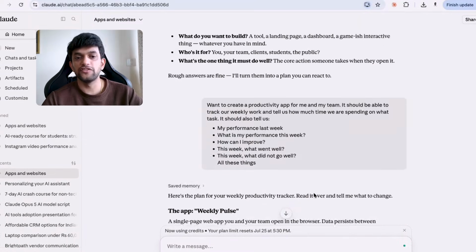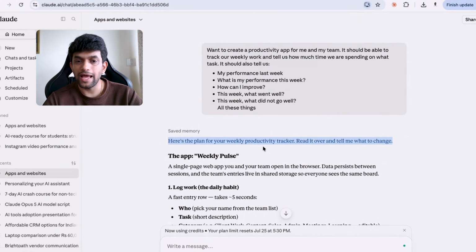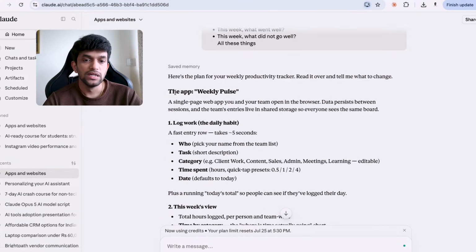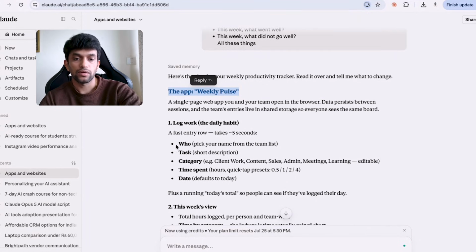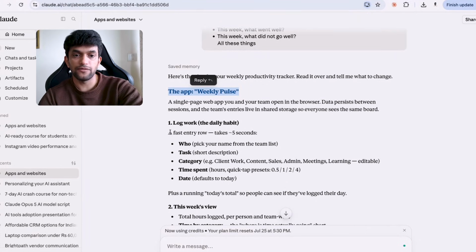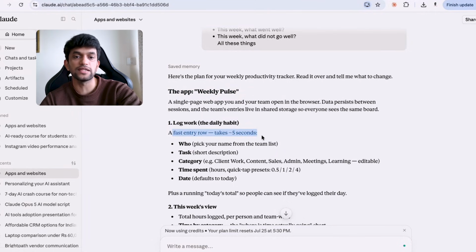Yes. So it is giving me an overview. Here is the plan for your weekly productivity tracker. Read it over and tell me what to change. The app is called Weekly Pulse. Okay. Log the daily habit. A fast entry row takes 5 seconds: who, task, category, time spent, and date. Okay.